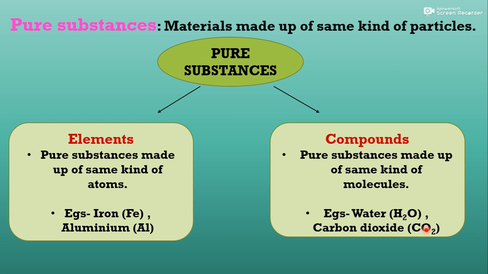Carbon and oxygen are chemically combined. So these are compounds. If made up of the same kind of molecules, then they are compounds. If they are made up of the same kind of atoms, then they are elements. I hope you understand the difference between elements and compounds.